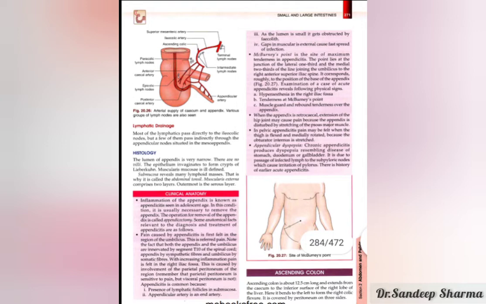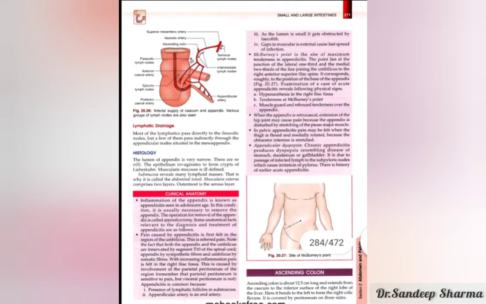So next we will discuss the next clinical anatomy: whenever pain is caused by appendicitis, it is first felt in the region of the umbilicus, and this is a referred pain because the appendix is supplied by T10 of the spinal cord.